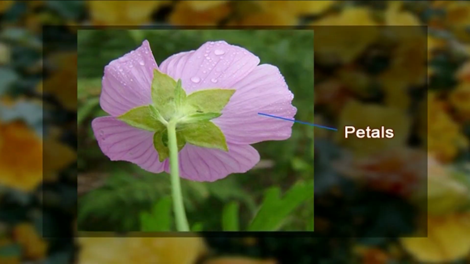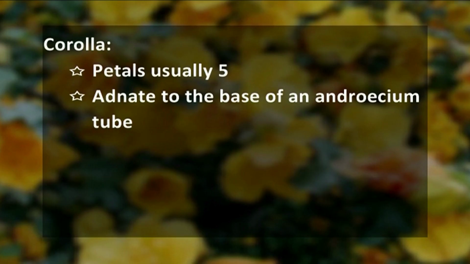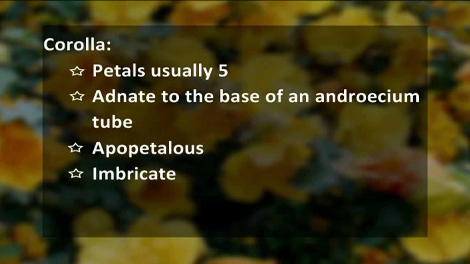Now the second part of the flower, that is corolla, which is always an attractive part of the flower. It comprises the usual petals, which number about 5, but rarely these petals comprise 3 or 4 petals only. These petals are adnate, that means they are fused to the base of an androecium tube. They are free, that's why we call this corolla apopetalous. The aestivation is imbricate, or sometimes convolute or valvate.